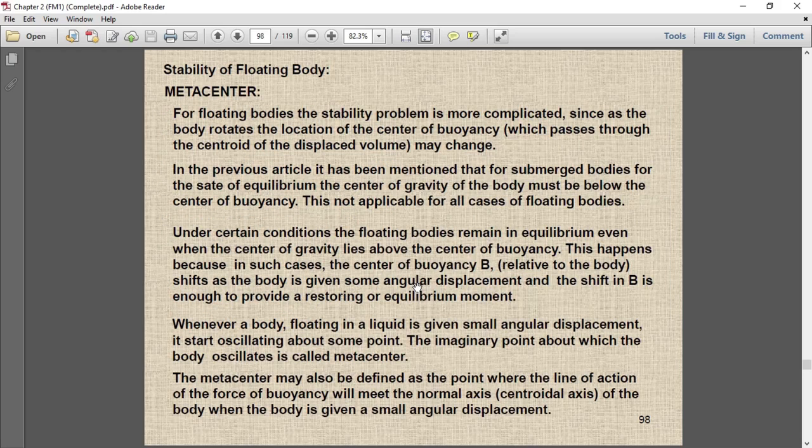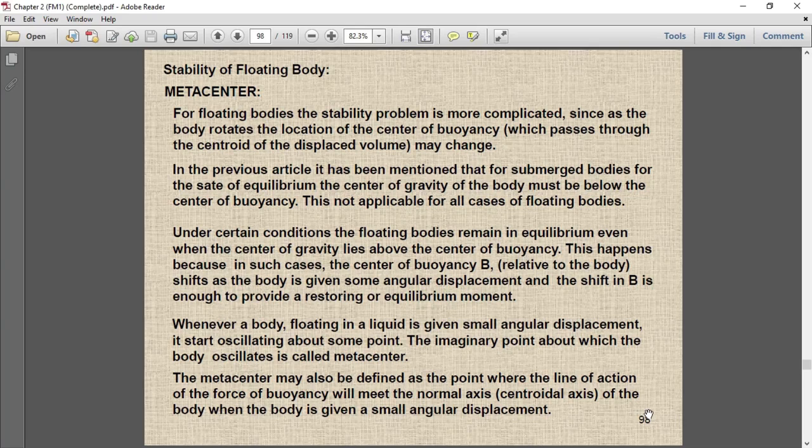Now we are going to talk about the stability of a floating body. If the body is floating, partially up and partially submerged in the liquid, how can the body remain in a stable condition, and under what condition will the body be unstable and sink down? Also there is an important concept of a metacenter we will discuss.